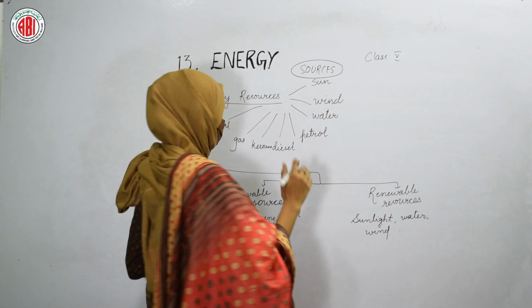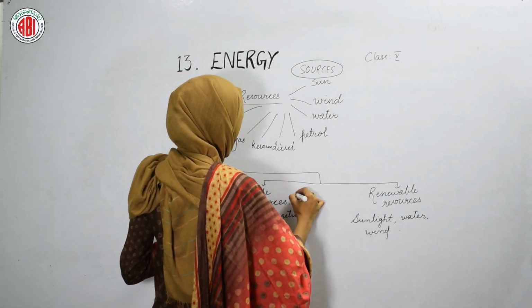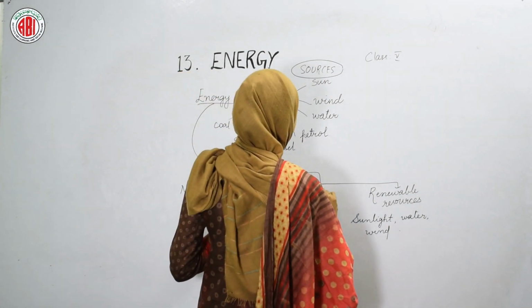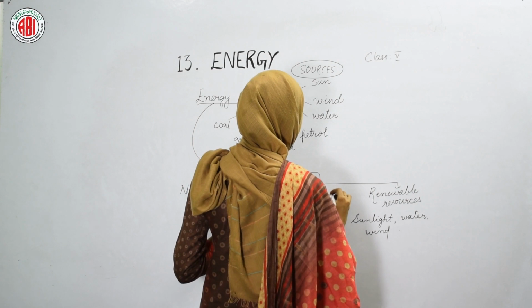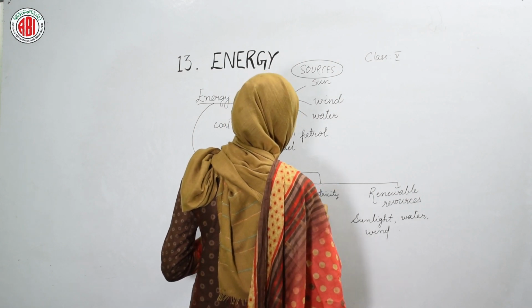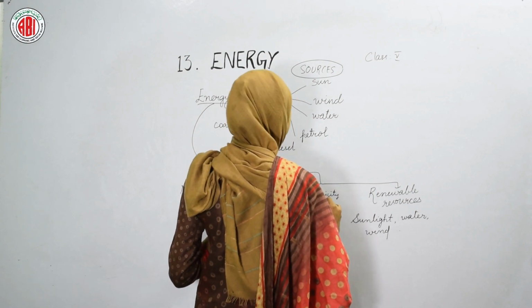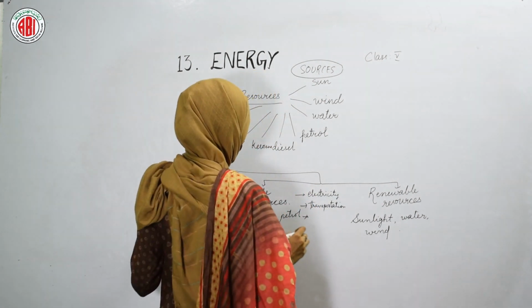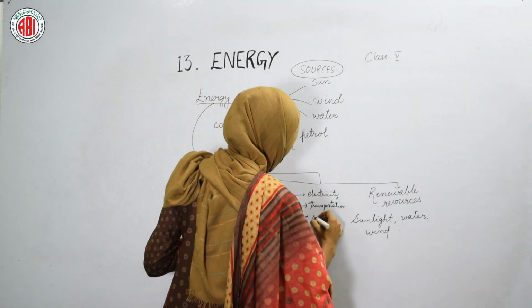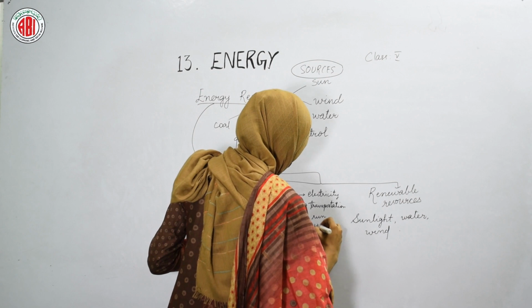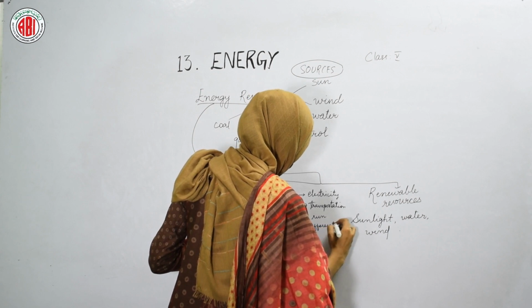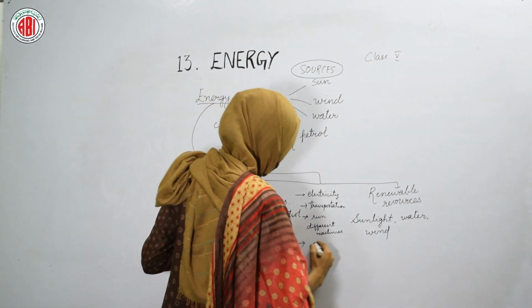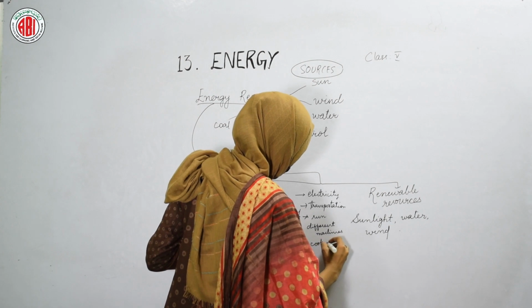And this energy is utilized for the different purposes, like for the production of electricity we can use this energy, for transportation, and also the energy can be used to run different machines in different industries and factories, and this energy can also be used for cooking purposes.